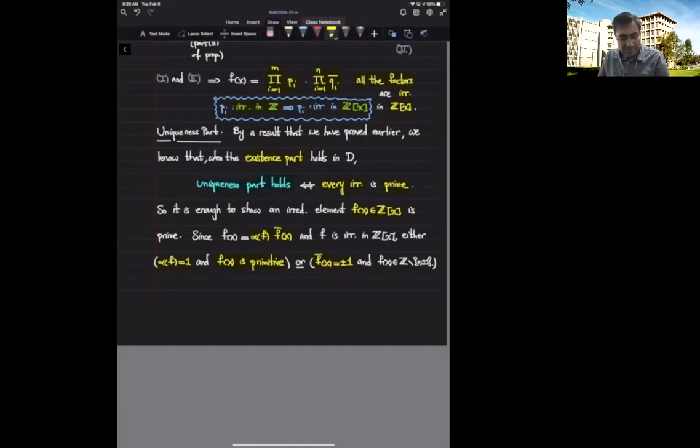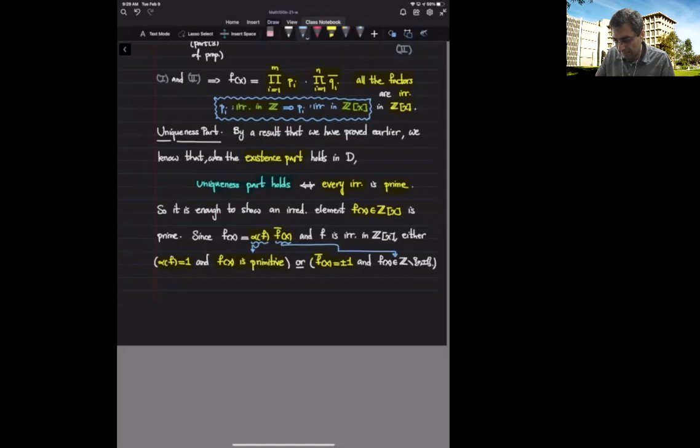So again, I got distracted. Either this factor is a unit or this factor is a unit. This factor is a unit means that f is primitive, and this factor is a unit means that my polynomial is a non-zero integer.